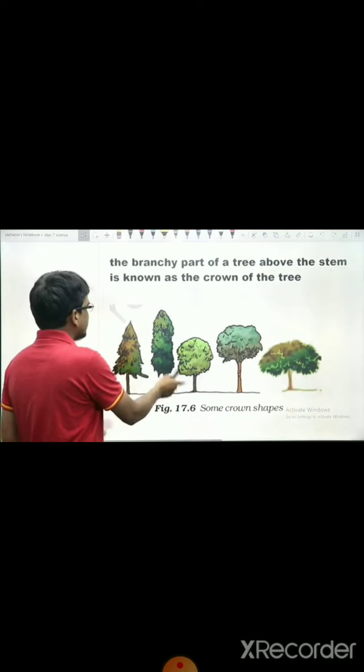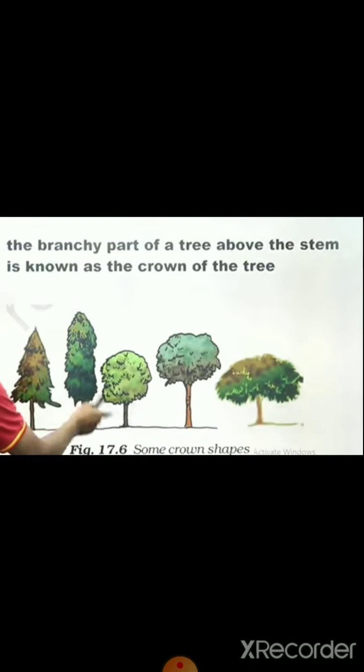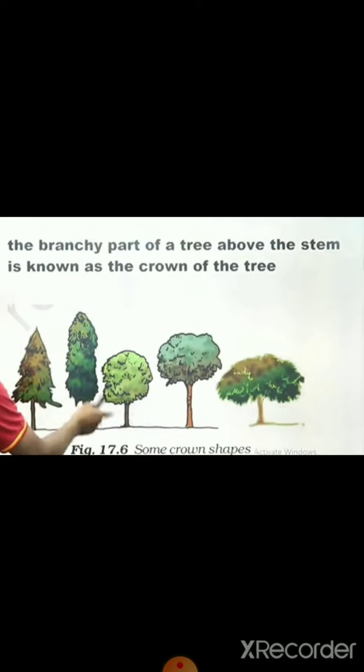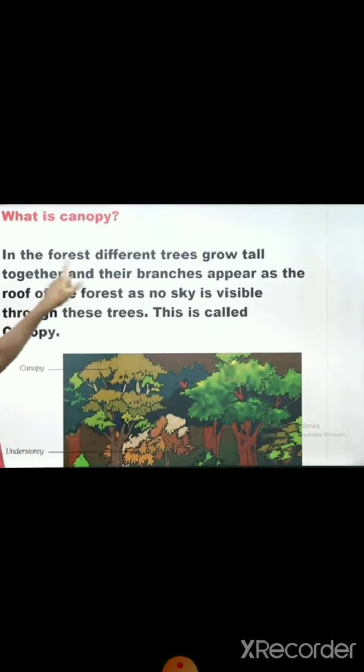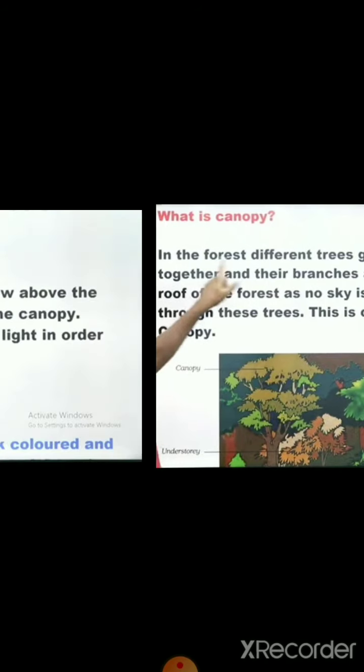After that we discussed the important topic of this chapter, the crown of the plant. The crown looks like a crown of the plant, the branchy part of a tree above the stem, and that is known as the crown of the tree. After that we discussed what the canopy is. Canopy is the part of the tree which looks like a roof of the forest, where no sky is visible through the trees. Such a part is called the canopy.